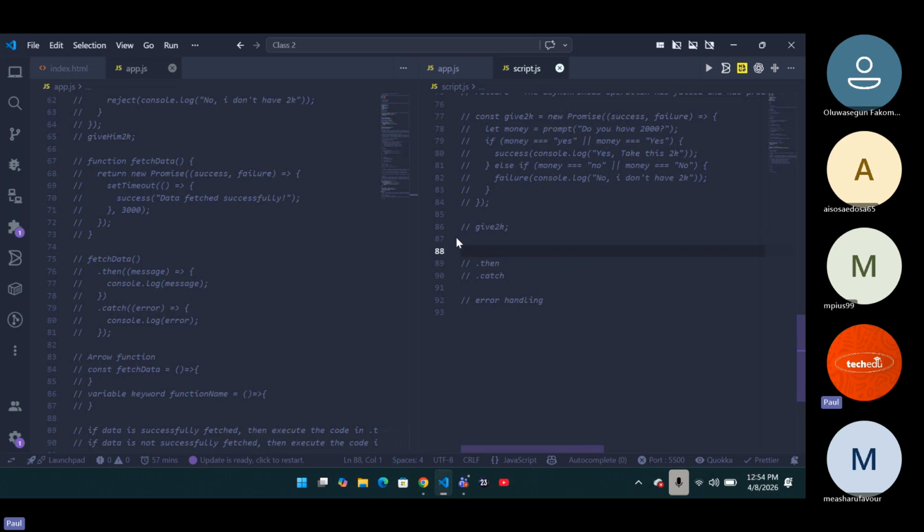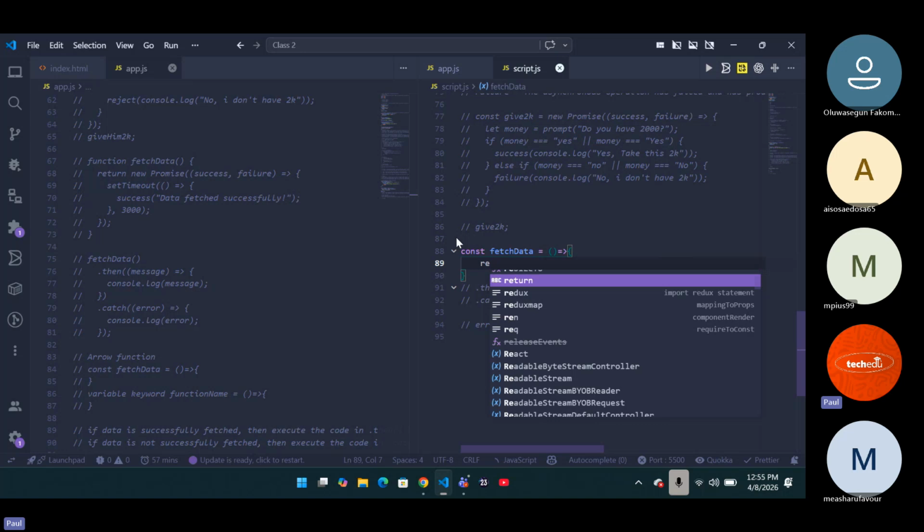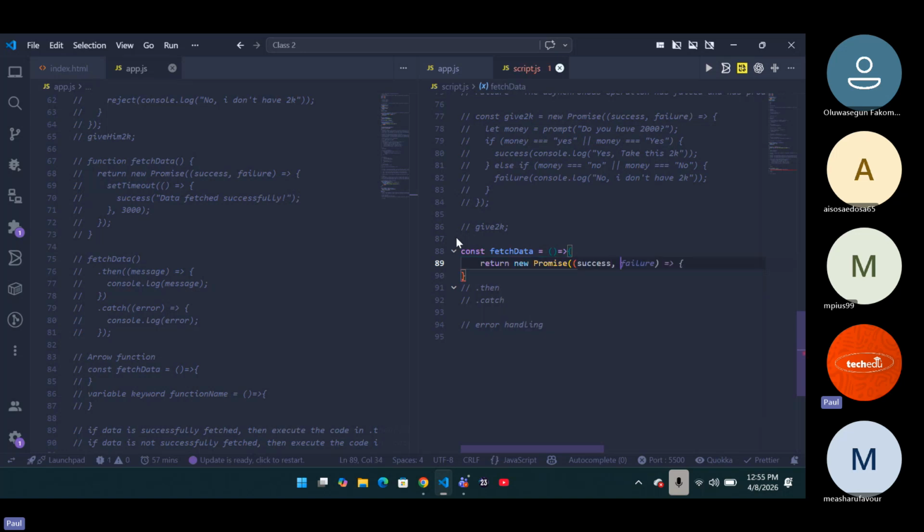First of all, you create a function for your fetch data. So I'm going to say const fetchData, right? Again, we're going to create a function, and the function is going to carry a promise. I'm going to return a promise that has both success and failure. Do you get it now? That is basically what I'm trying to tell you: we're going to have a function that has both success and failure.